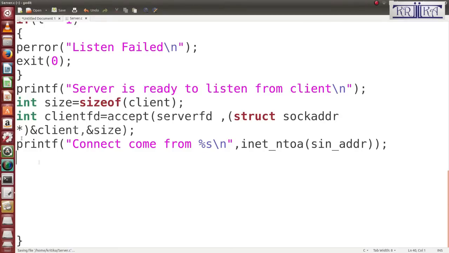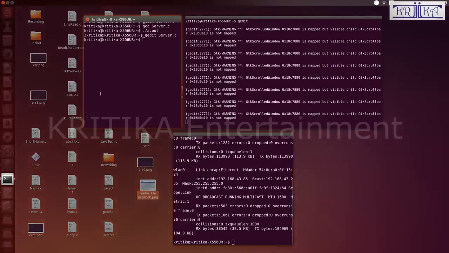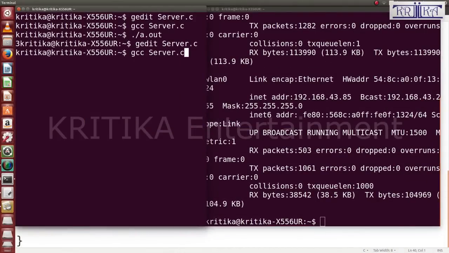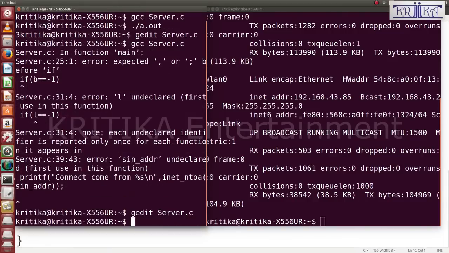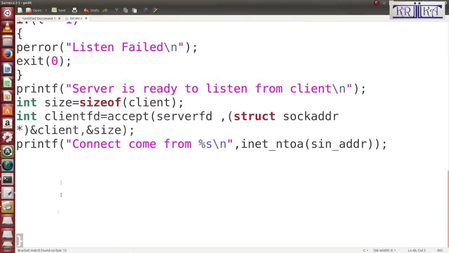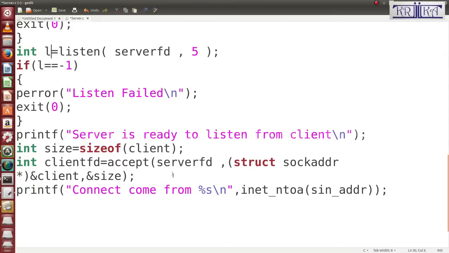Then I'll try to compile this to see whether it will work or not. L is undeclared. I think it is not L. Sorry, not I, it will be L. Then save.